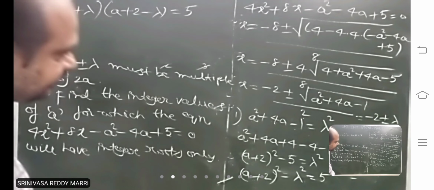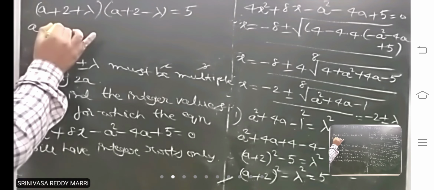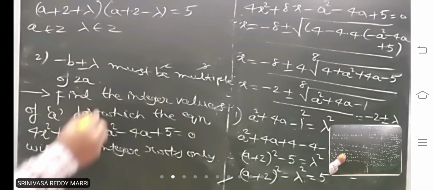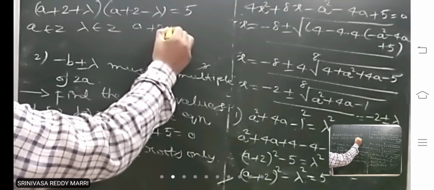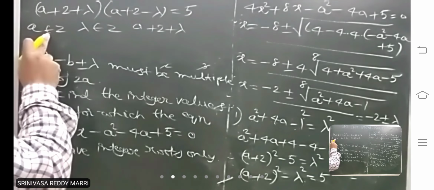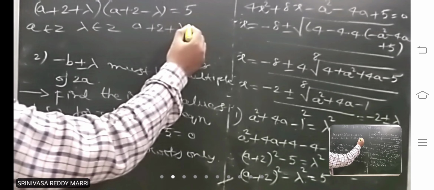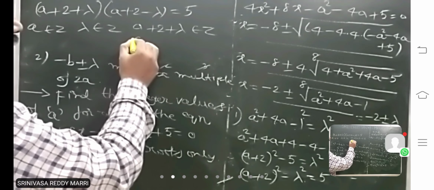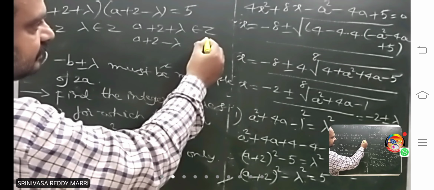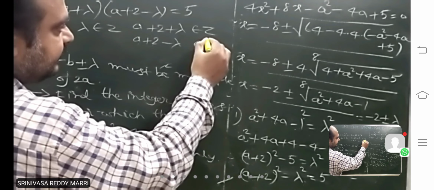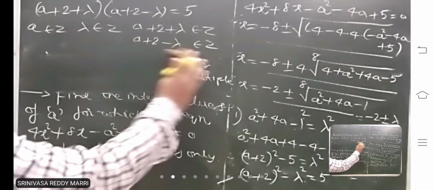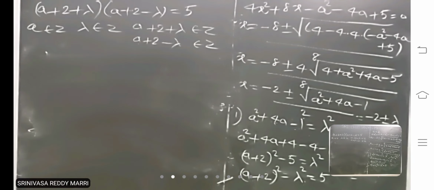Now answer me. a is an integer, lambda is an integer. Now what about a plus 2 plus lambda? Is it an integer or not? In the question, a is given as an integer, and lambda is an integer, so this is also an integer. What about a plus 2 minus lambda? Is this an integer or not? If these are integers, then it is an integer only. That means the left hand side is nothing but a product of two integers.